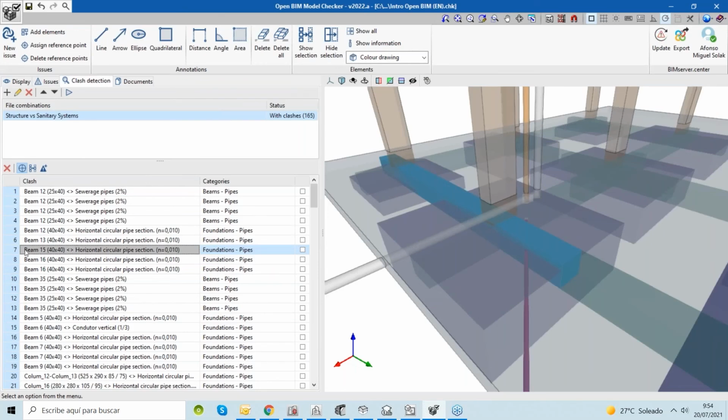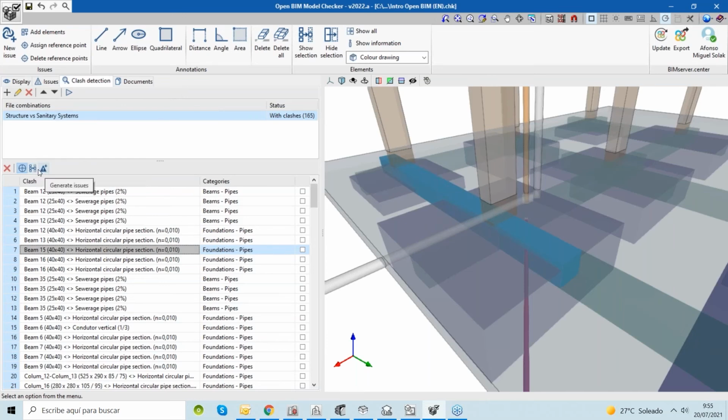For example, here we can see that the BIM 15 40 by 40 is clashing with the horizontal circular pipe section with this name. And we can see that it is one element from the foundations category with another element from the pipes category, okay? We can also, for example, use this button here.